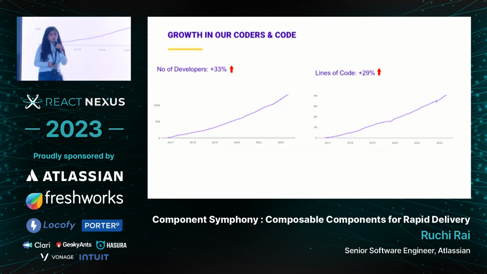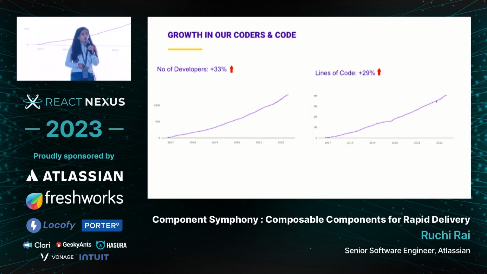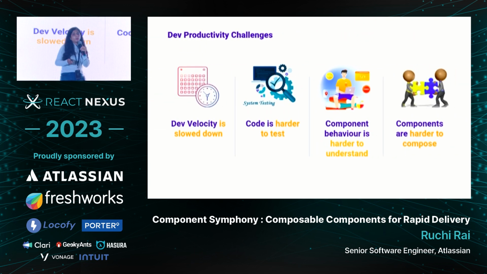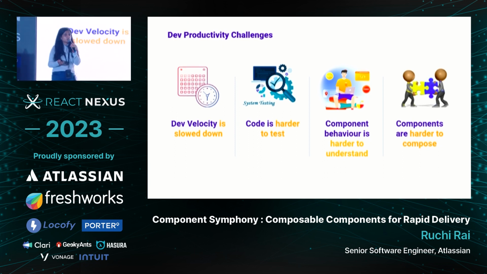With growth in our platform and our product offerings, we have seen exponential growth in our number of developers. Because of this growth, we have also seen a lot of code contributions in our platform level. With this exponential growth, we aim to move faster. We want to execute fast. We want to deliver more. But soon we started experiencing a lot of challenges. Our dev productivity and dev velocity slowed down.